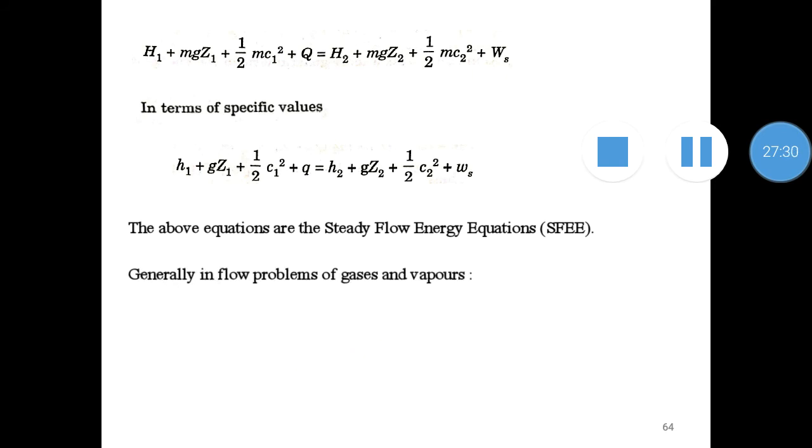Generally in flow problems of vapors and gases, we don't need to consider the altitude, since gases and vapors generally don't have altitude unless they are flowing through a duct or pipe. So we can neglect the terms containing altitude, or the difference in altitude can be taken as a negligible value.